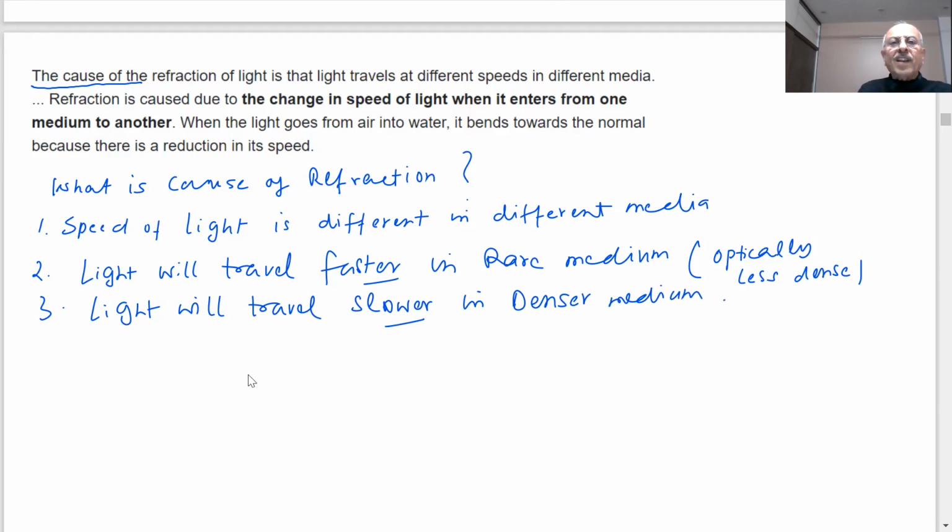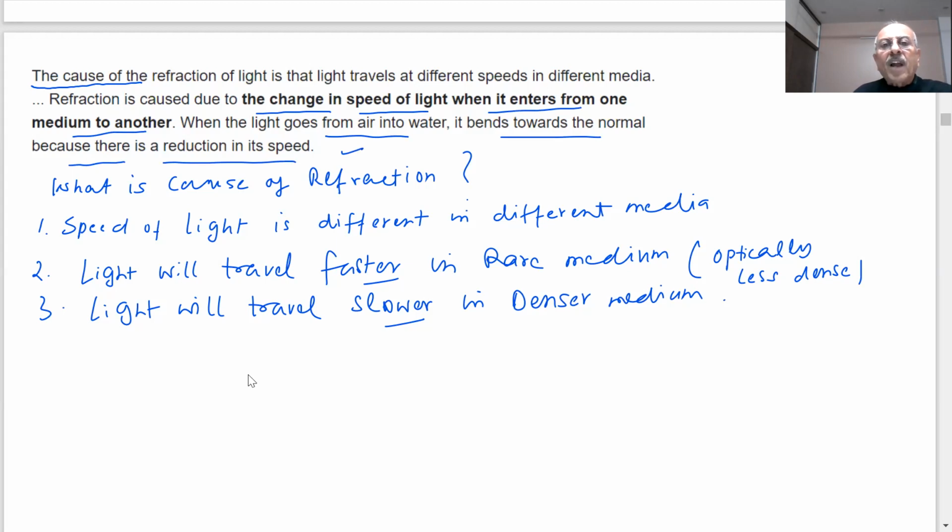And that is the reason, students, when light passes from air to glass, in air the speed of light is faster, in glass the speed of light is slower, so it bends towards the normal. Light is like a wave coming, so the speed of the light has become less, and therefore it bends towards the normal. When it moves from denser to rare, the speed of the light increases and it bends away from the normal. Therefore, refraction is caused due to change in speed of light when it enters from one medium to another. When light goes from air to water, it bends towards the normal because there is a reduction in the speed. Note it down.